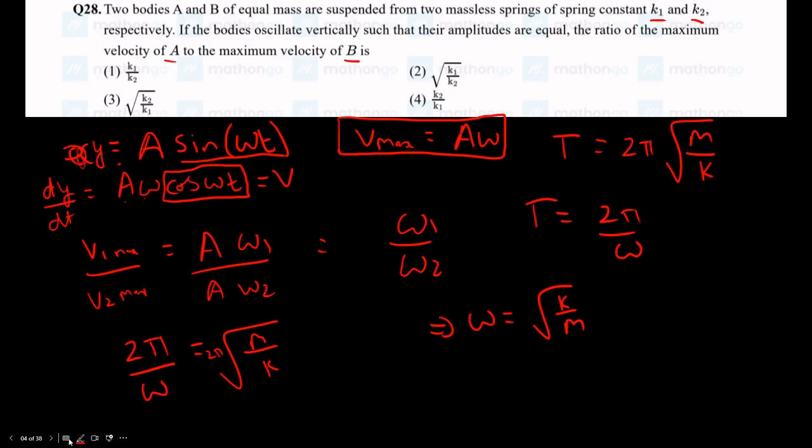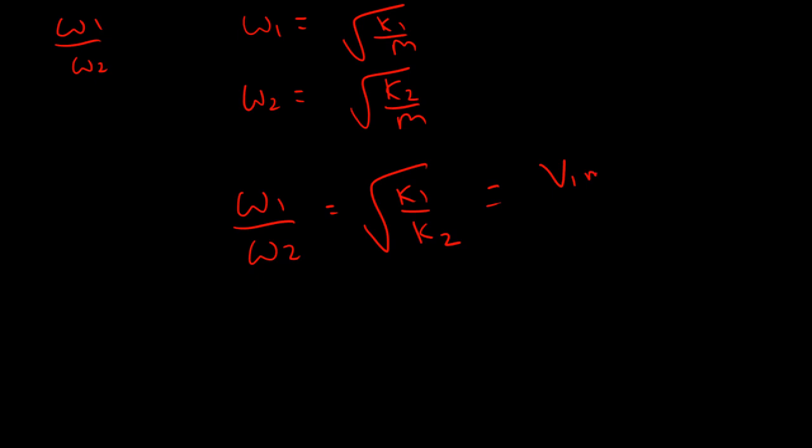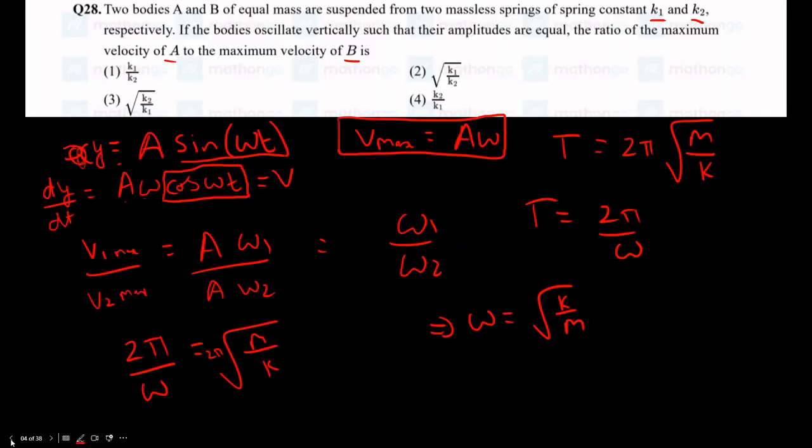Alright, now we have almost gotten this question. What do we need? We need omega 1 by omega 2. So omega 1 is root k1 by m. They have told us the masses are equal, so it's just m. And omega 2 is nothing but root k2 by m. Now dividing both of them, we get omega 1 by omega 2 is equal to root k1 by k2, as the masses cancel out. This is the ratio of the maximum velocities, which they are asking in the question. So we get root k1 by k2 as the answer, and option 2 I'd say is correct.